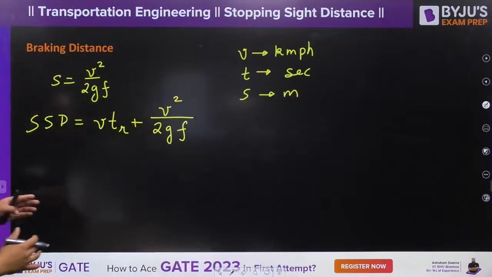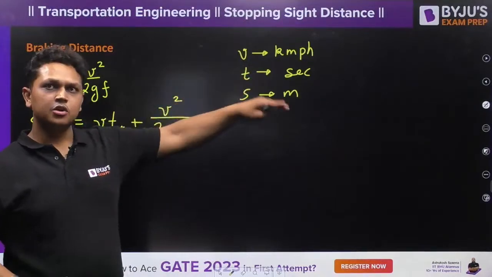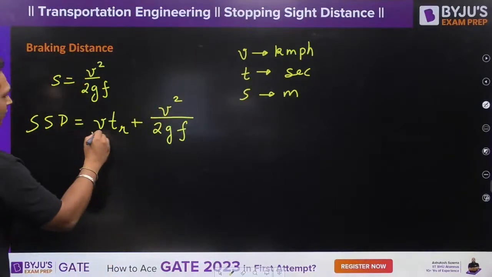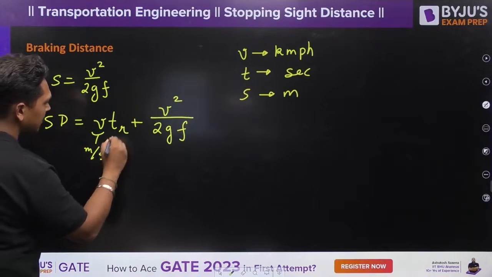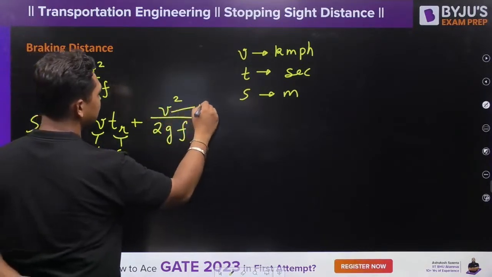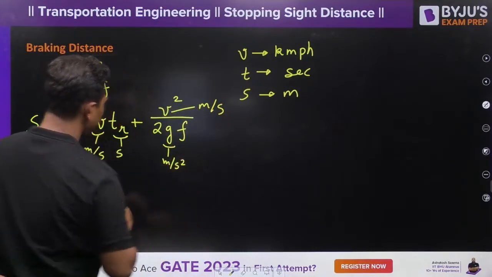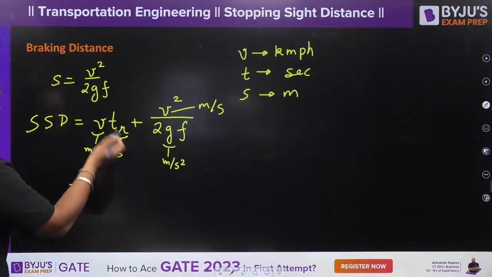So we will make this formula in our desired units. Over here this velocity is in meter per second, this is in seconds, this is also in meter per second, and this is meter per second square. So let us make the formula in our desired format.